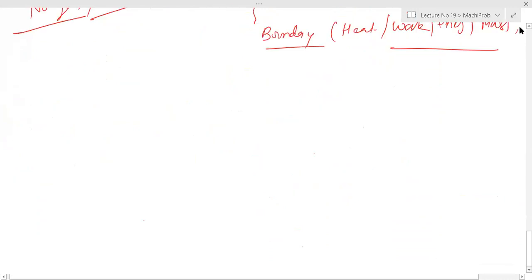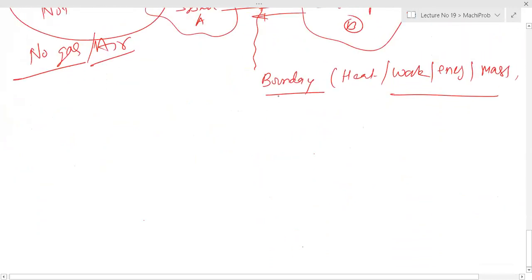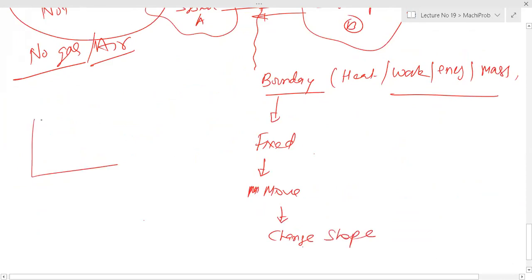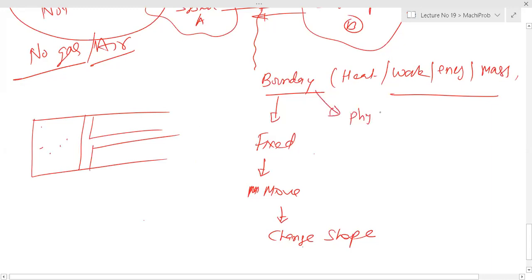So the system boundary can be fixed, it can move, it can change shape. For example, if you take a cylinder piston, that boundary can be a physical boundary, or it can be imaginary.